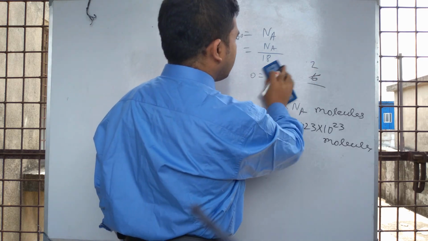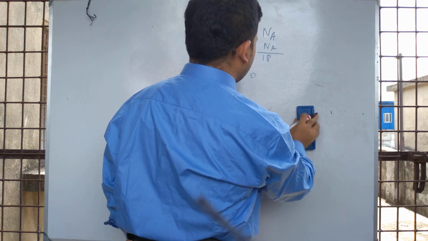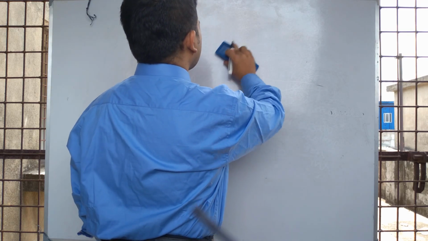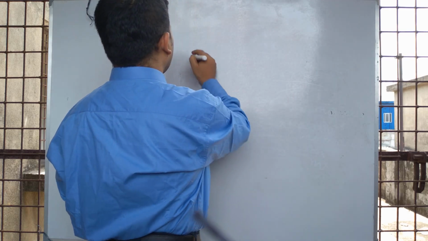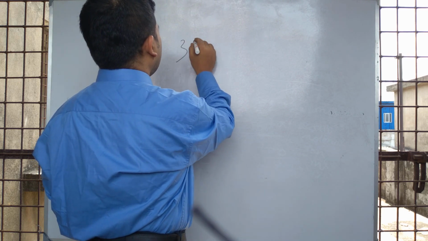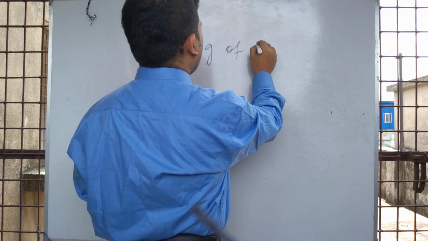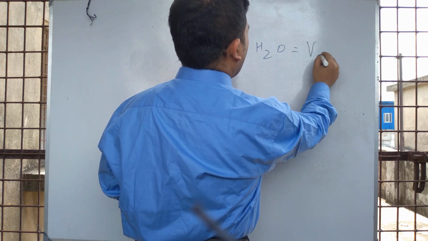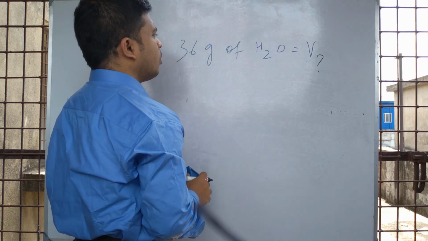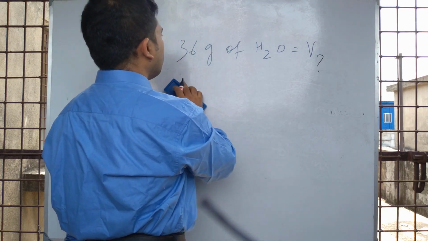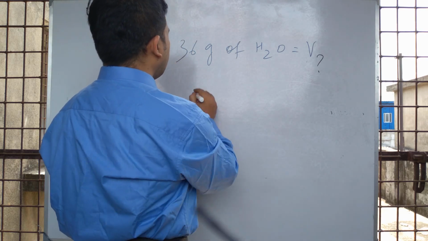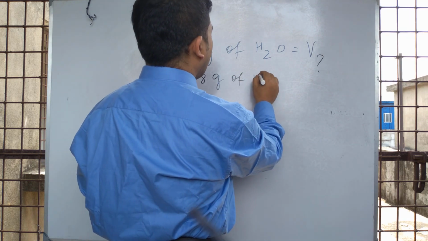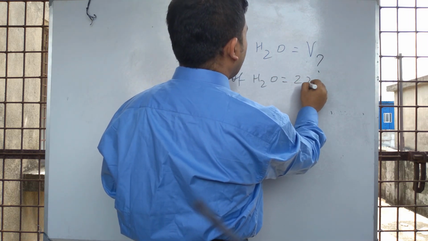Now our next problem is based on molar volume. Suppose 36 gram of water equals how much volume? What is the volume under STP? We have to calculate. We know that 18 gram of water equals 22.4 liter.